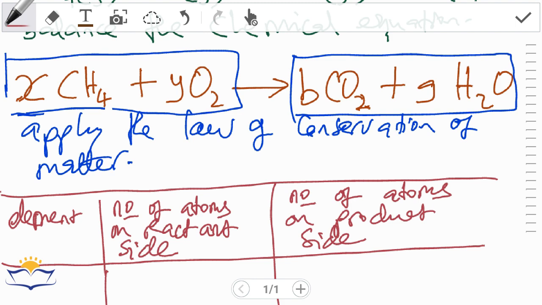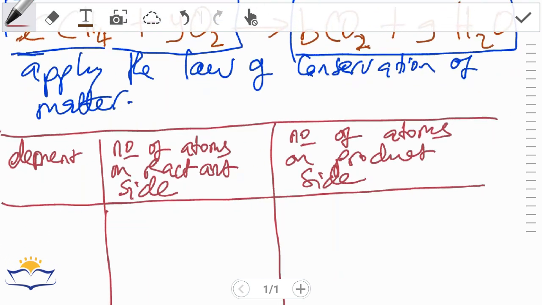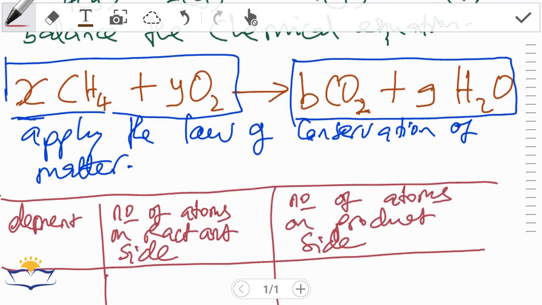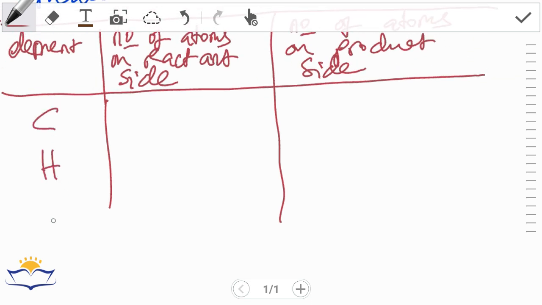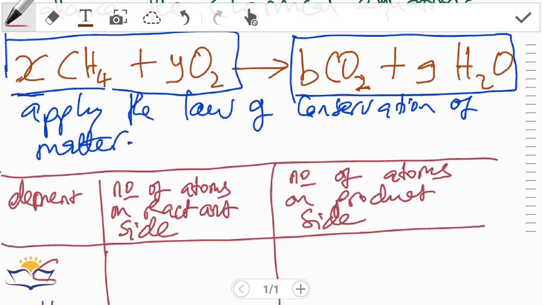In this chemical equation, what elements do we have? We have carbon, hydrogen, and oxygen. So we have carbon, we have hydrogen, we have oxygen. So what is the number of carbon atoms on the reactant side?